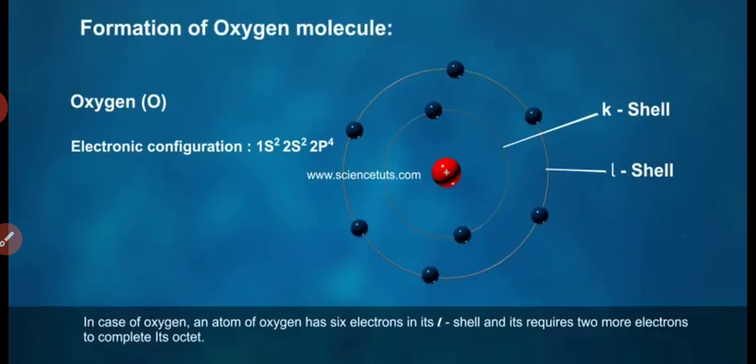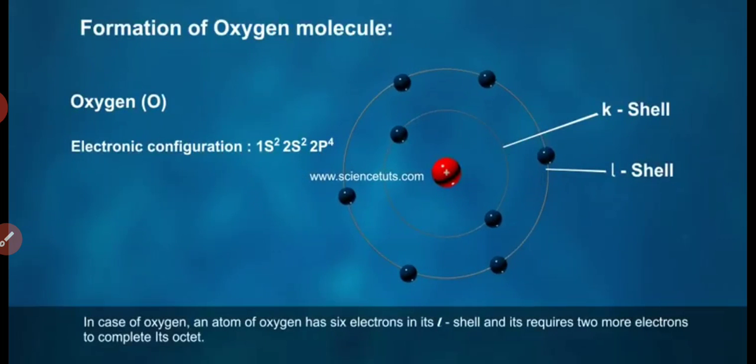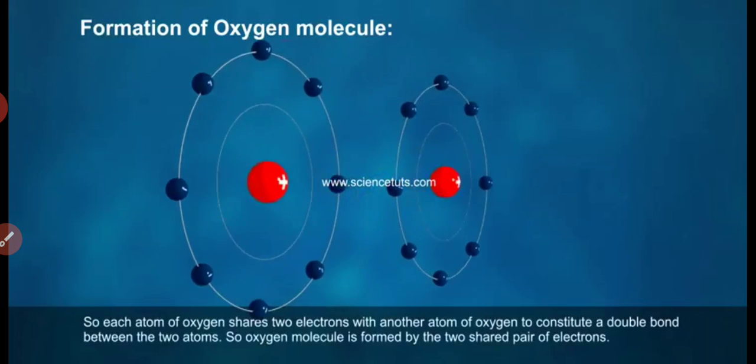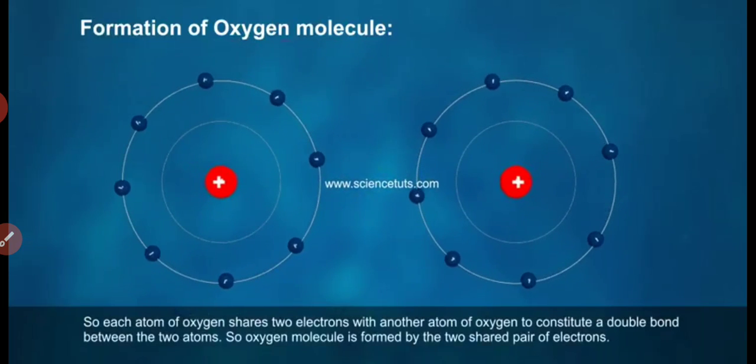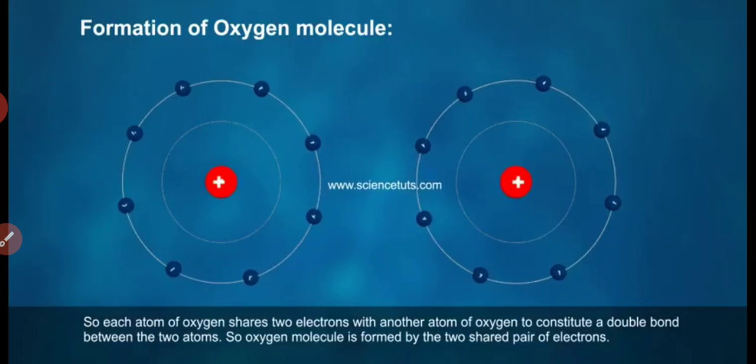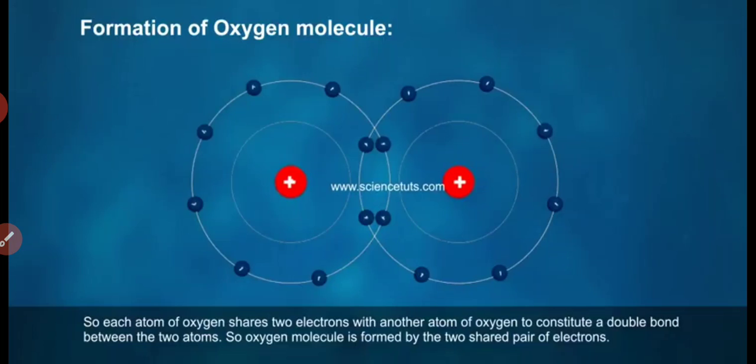In the case of oxygen, an atom of oxygen has 6 electrons in its L shell and it requires 2 more electrons to complete its octet. So, each atom of oxygen shares 2 electrons with another atom of oxygen to constitute a double bond between the 2 atoms. So, an oxygen molecule is formed by 2 shared pairs of electrons.